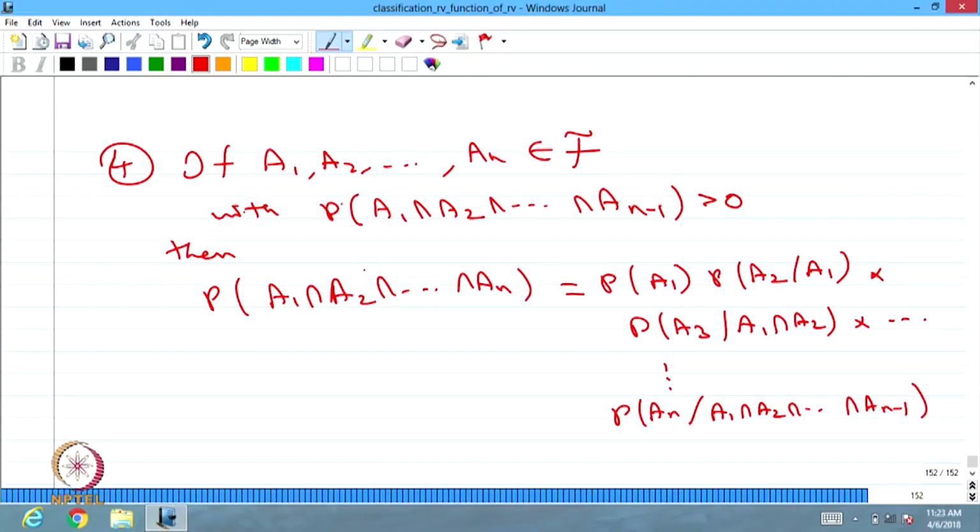Now, suppose these events are mutually independent, then the result is simplified as follows.